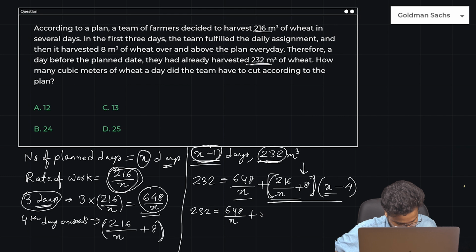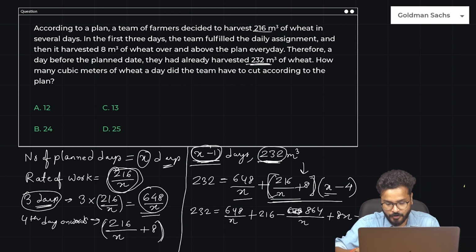Okay, let us solve it, guys. So 216 minus, plus 8x minus 32. Let me not waste much time here.